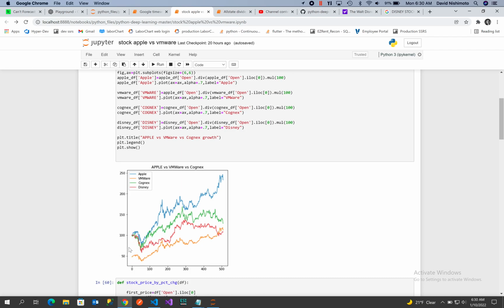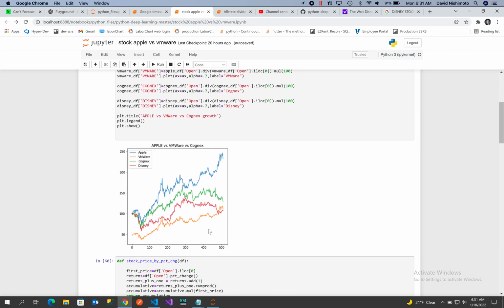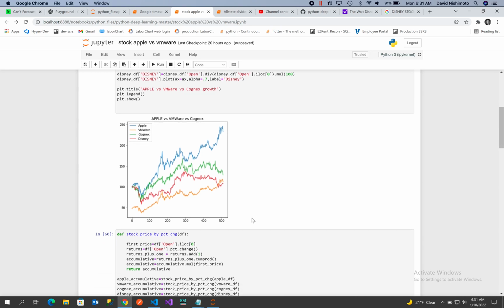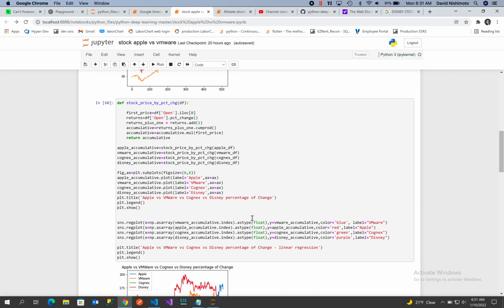At ground zero, this is how they're growing over time. And so you can see from the four different types that they all have a positive growth pattern. So that's nice. Now we want to optimize and find out which ones are the best if you are investing large amounts of money. If you have the stock price percent change, what we do here is grab the first price and apply the percent change.